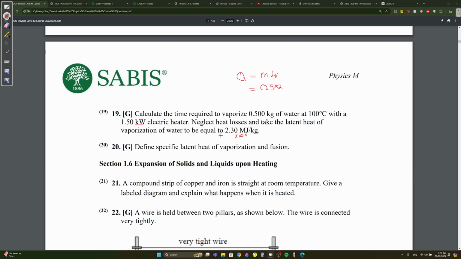What's the difference between them? 10 to the 6 divided by 10 to the 3 is 10 to the 3. So you multiply by 10 to the 3. 2.3 times 10 to the 3 is 2300. And you get 1150 kilojoules. So Q is equal to 1150 kilojoules. But we want the time. What did we say? Q is equal to power times the time, right? So do I have the power?